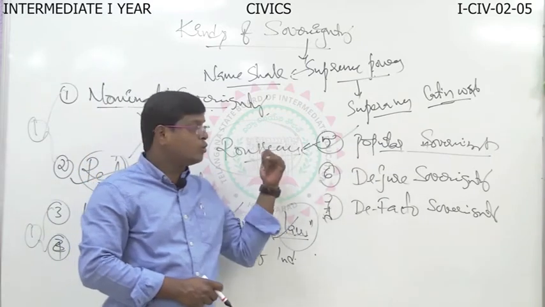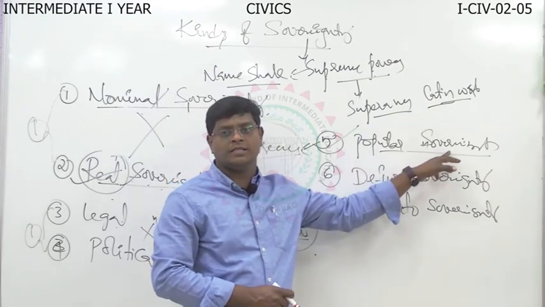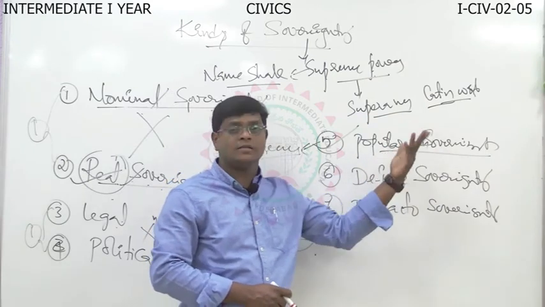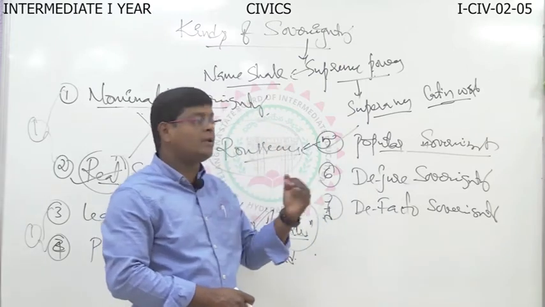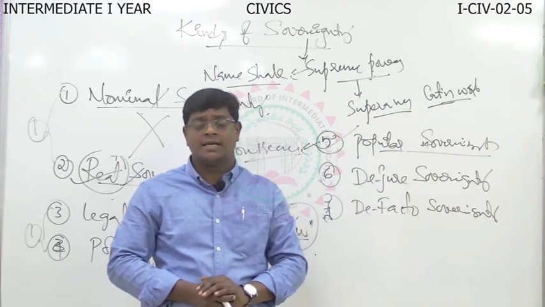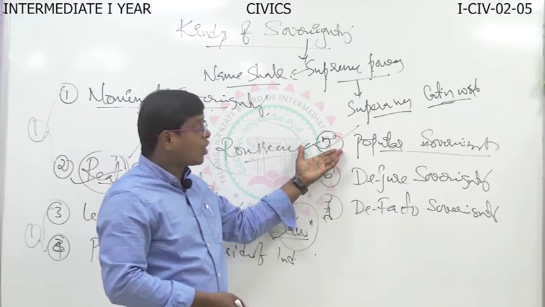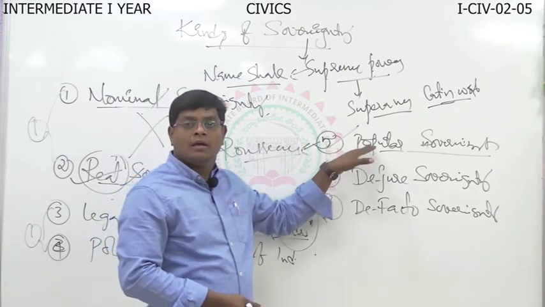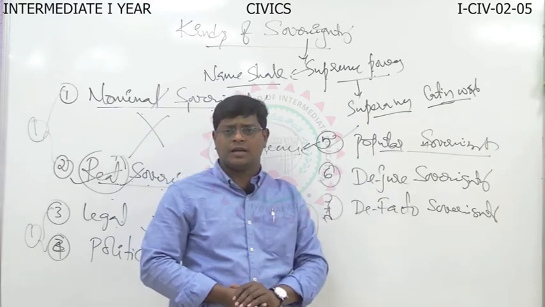According to Rousseau, people are the source of sovereignty. Sovereignty power vested with the people is called popular sovereignty. Understood? This is a very important type of sovereignty. According to this, who enjoys the power? People enjoy the power. Clear?